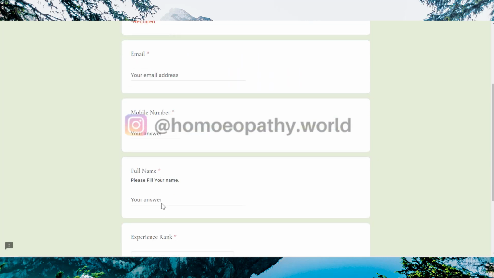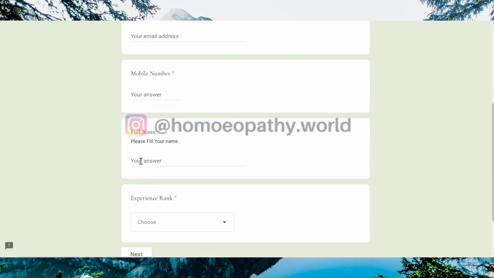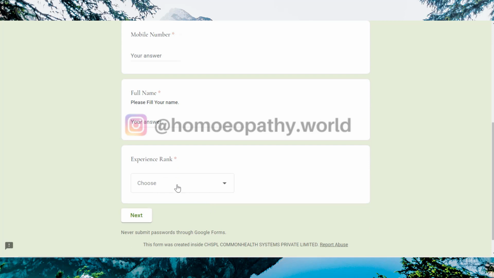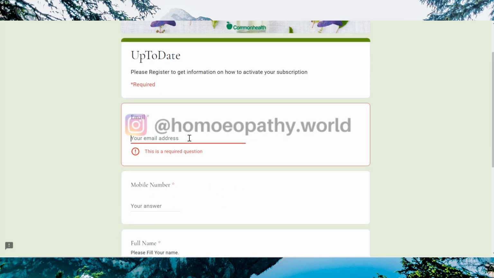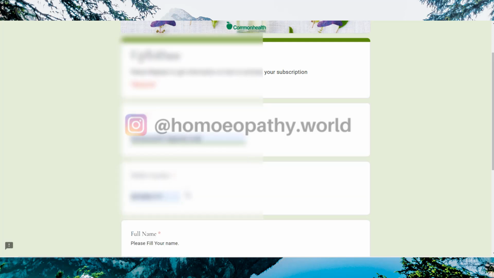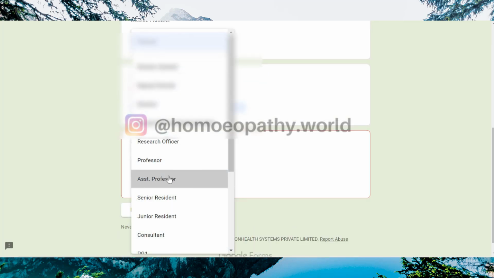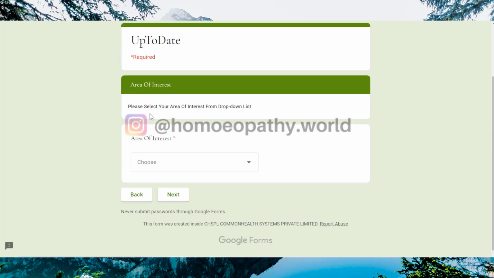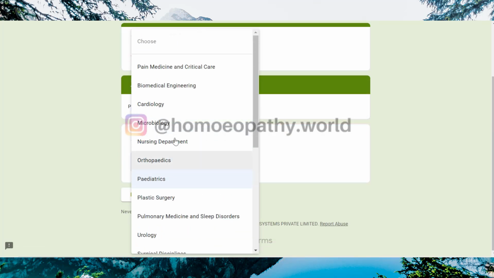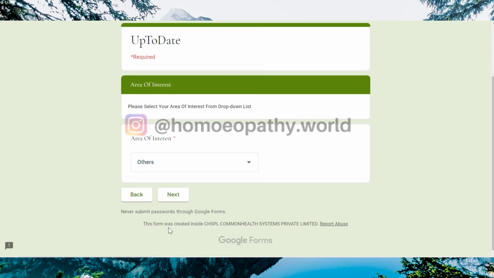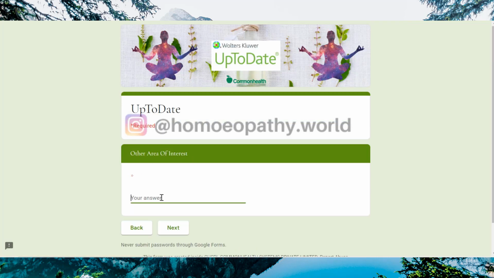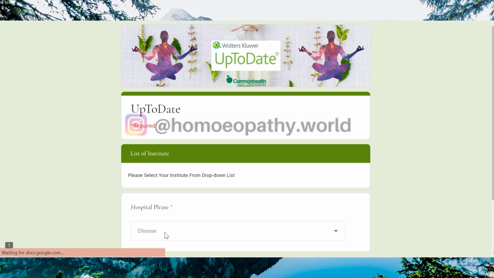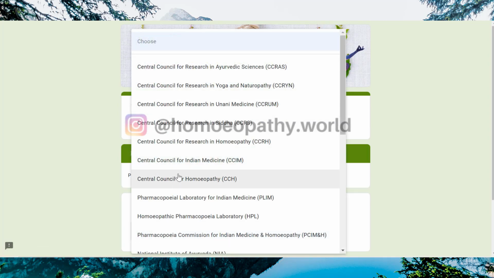Here you have to provide your email address, your phone number, your full name and your experience rank. Okay, so here I'm just going to fill this in, and then you will have to fill in your area of interest. Suppose you're a teacher of pediatrics, you can fill in pediatrics, but if you're interested in homeopathy, you can just click on others. And then in the other area of interest, you can just type in homeopathy and click on next. Then type in the hospital.